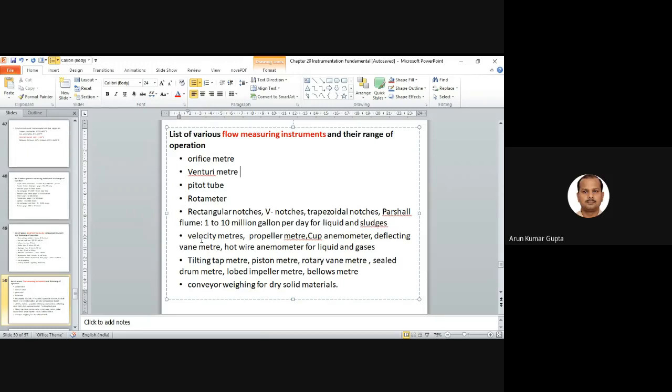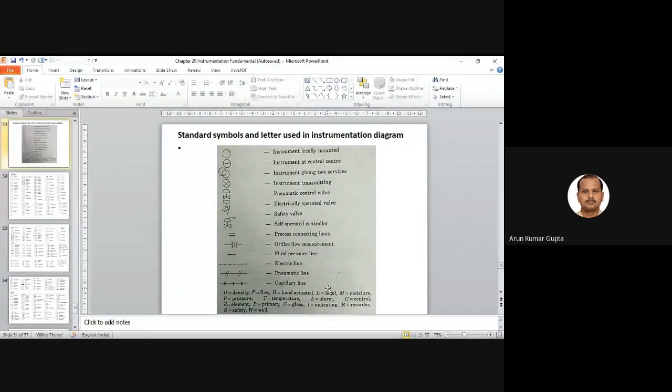This is also important. We have the velocity meter, propeller meter. Propeller meter you have in your control lab. Velocity meter, propeller meter, cup anemometer. This is also used for velocity. Deflecting vane meter, hot wire anemometer for liquids and gases. Tilting trap meter, piston meter, rotary vane meter, seal drum meter, lobed impeller meter, bellows meter, conveying weigher for dry solid materials. So we have all these things to measure the flow rate and velocity of a particular sample.